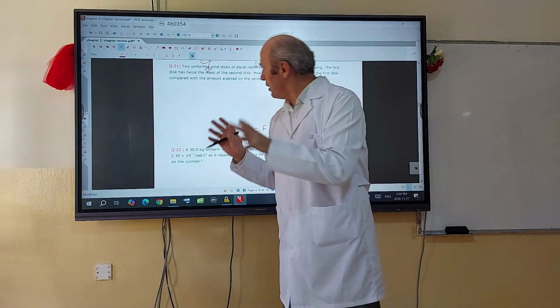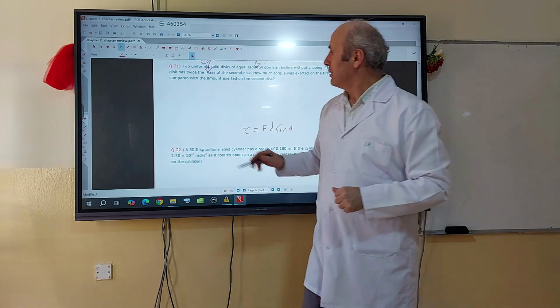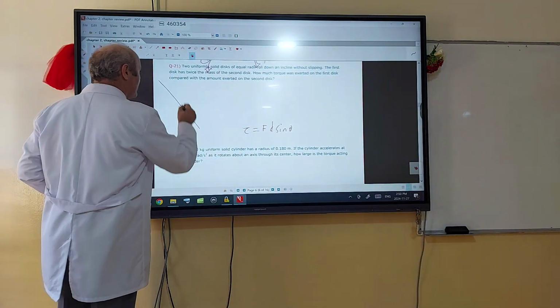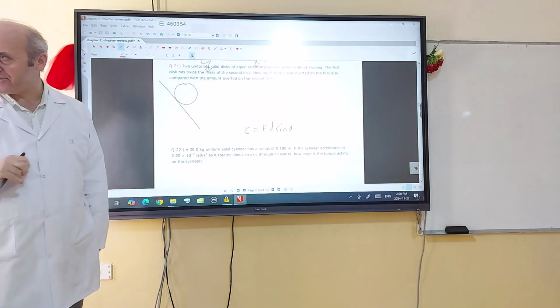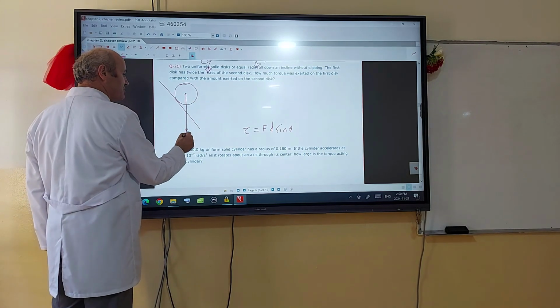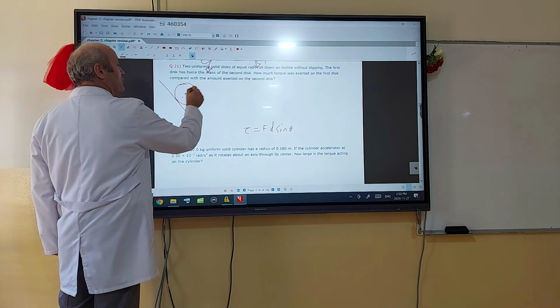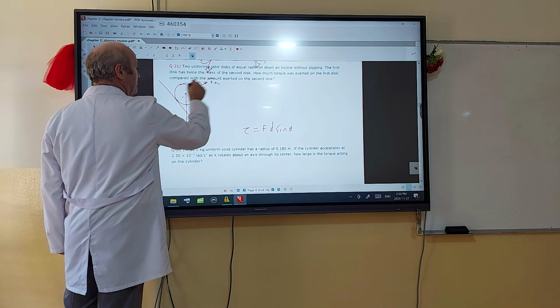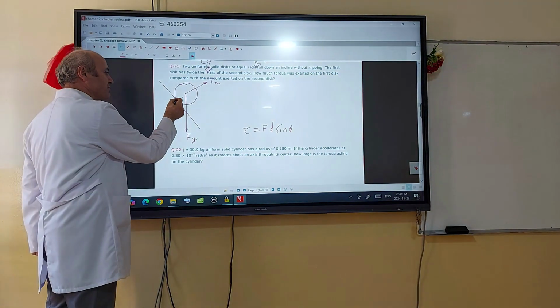When you roll two discs on an inclined plane, there are two forces acting on this disc. One force is gravitational force Fg. The second one is normal force Fn, perpendicular to the contact surface, remember. Here is the axis of rotation.